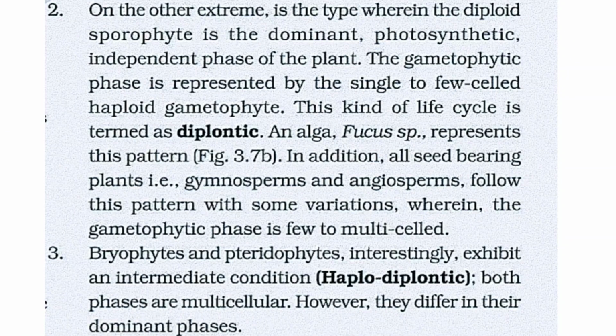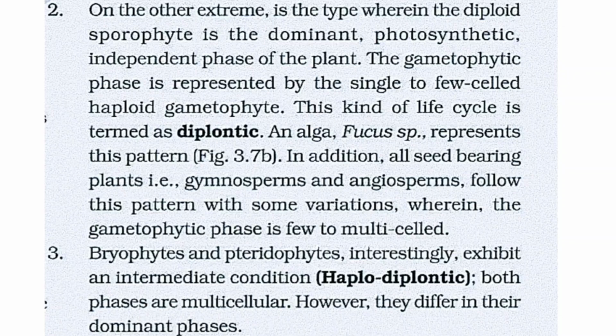Second one, on the other extreme, is a type wherein the diploid sporophyte is the dominant photosynthetic independent phase of the plant. The gametophytic phase is represented by the single to few-celled haploid gametophyte. This kind of life cycle is termed diplontic. All seed-bearing plants, that is gymnosperms and angiosperms, follow this pattern.